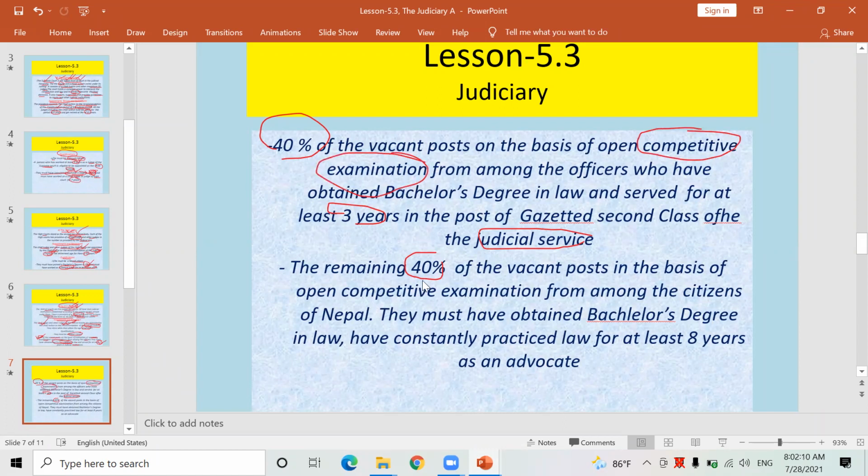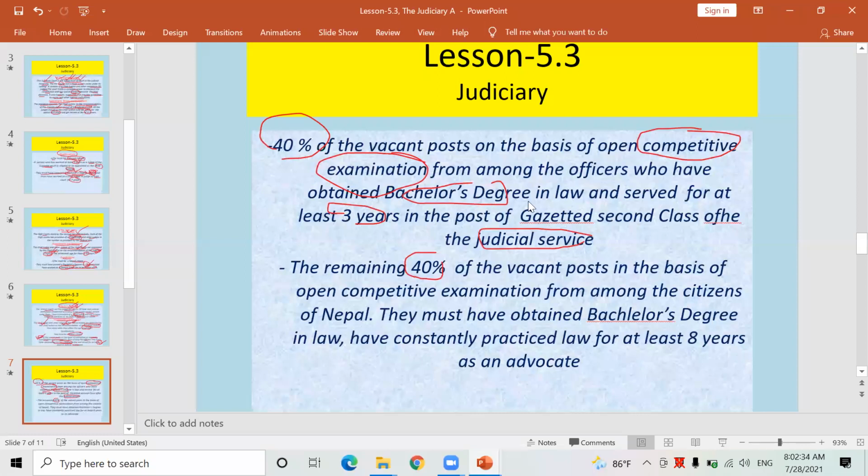Fresh candidate, suppose you have completed bachelor degree by studying law from any university, you can take part. You can compete there, and you can grab the post of judge of the district court. But you must have completed bachelor degree. Okay, and remaining 40% judges will be here.